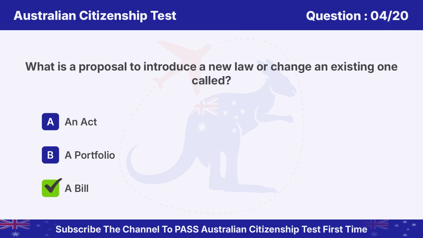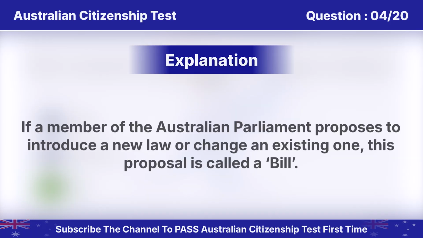Answer is C. A bill. If a member of the Australian Parliament proposes to introduce a new law or change an existing one, this proposal is called a bill.